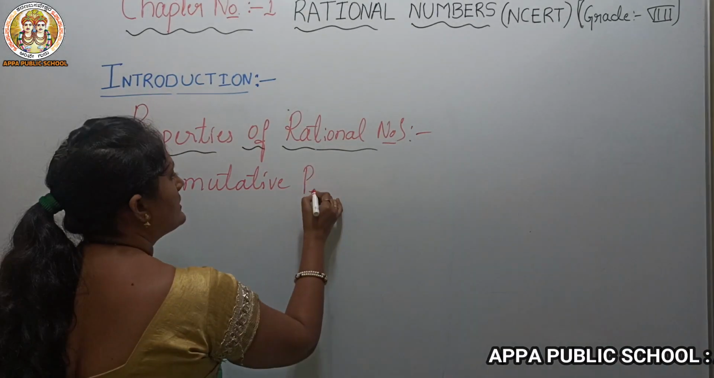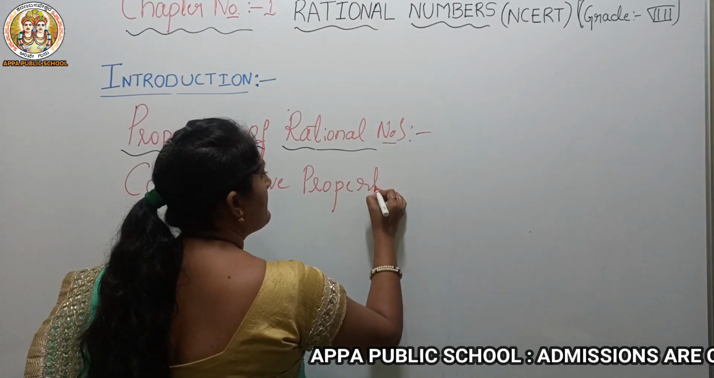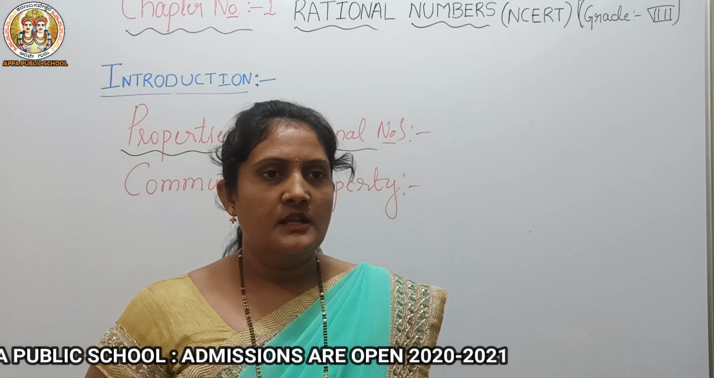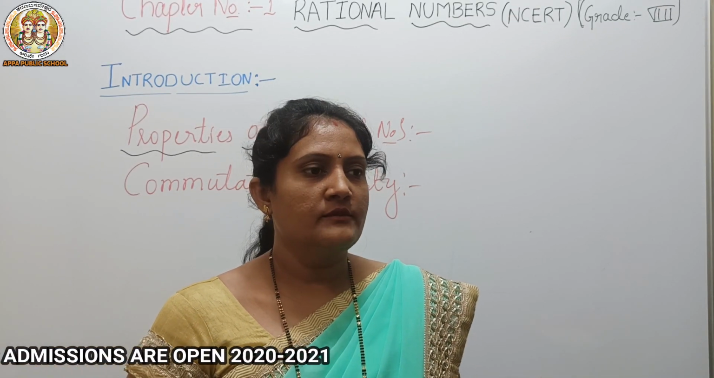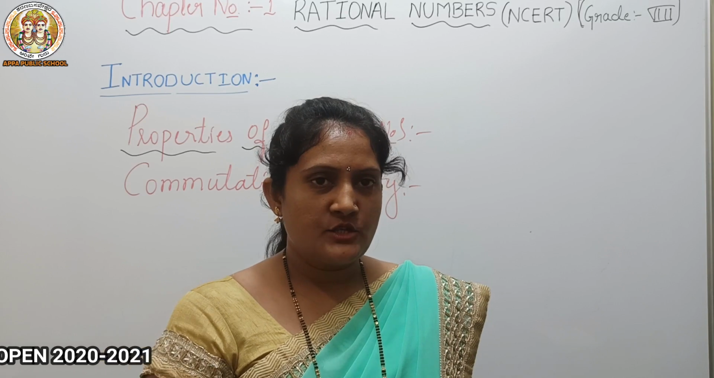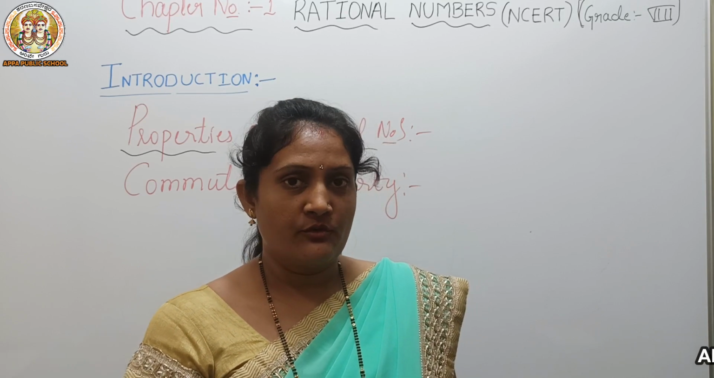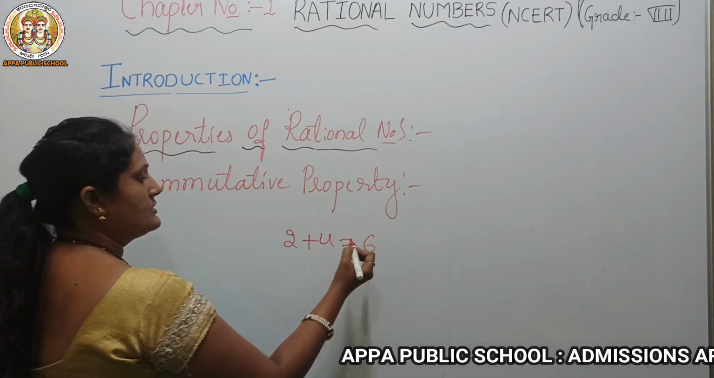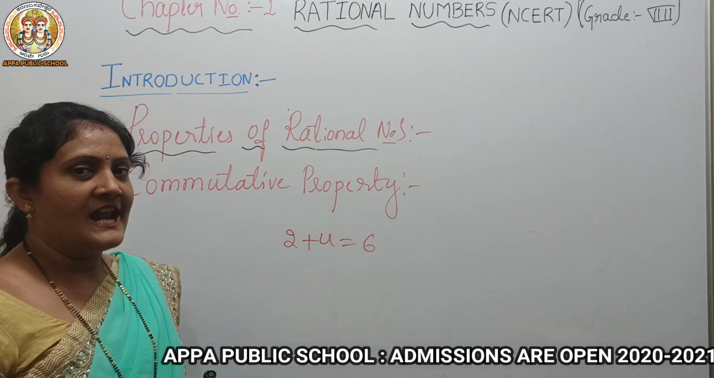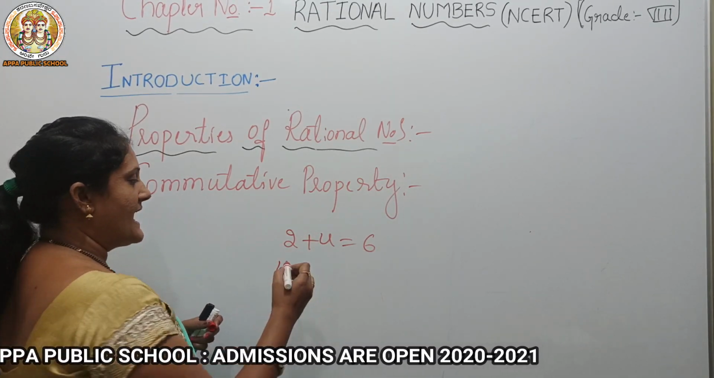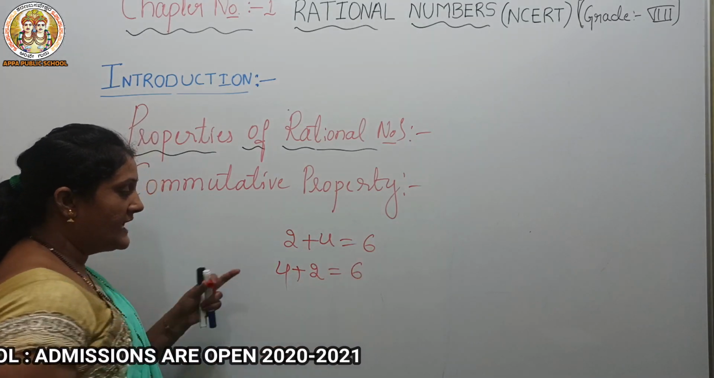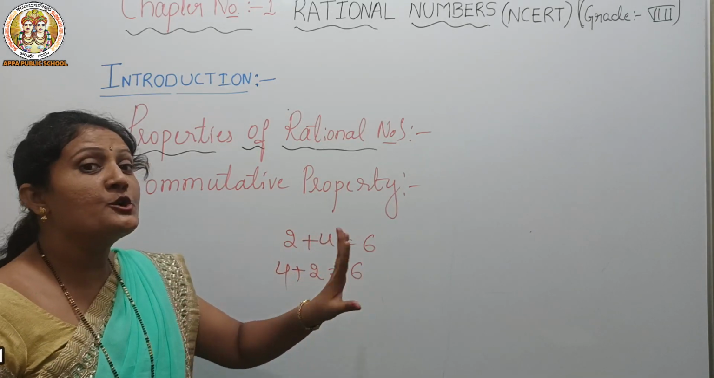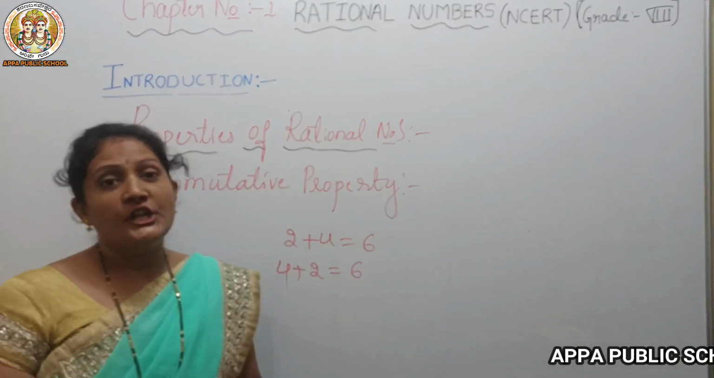Commutative property. What's this commutative property? See, I'm asking somebody to add two numbers. I'm asking one fellow, 2 and 4, can you add? The first student says, ma'am, I'll add 2 plus 4. Okay, what is 2 plus 4? 2 plus 4 is equal to 6. And the second one says, ma'am, I will first take 4, then add that 2. Then I'm getting 6. So it means however we arrange the numbers with the same operator, the result should be the same. That is our commutative property.